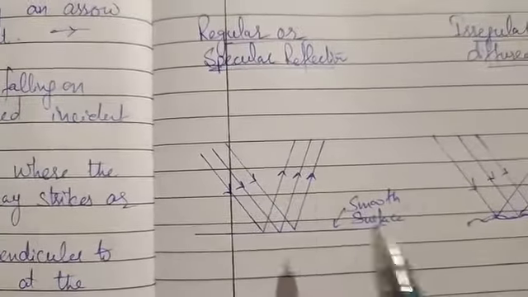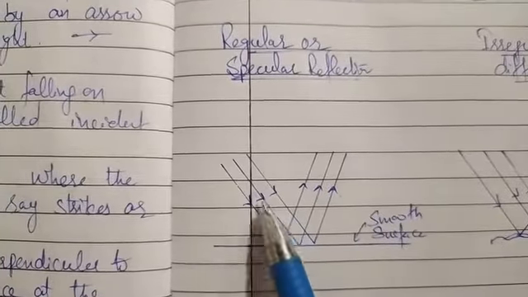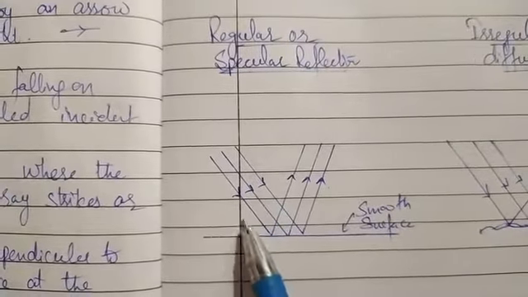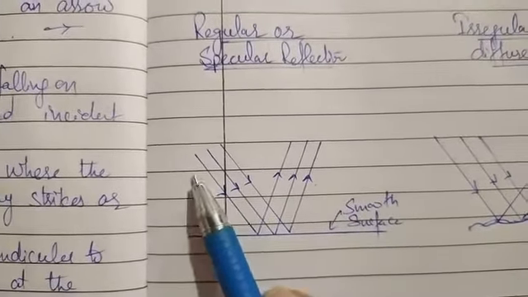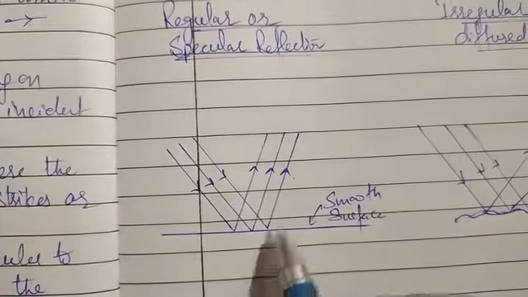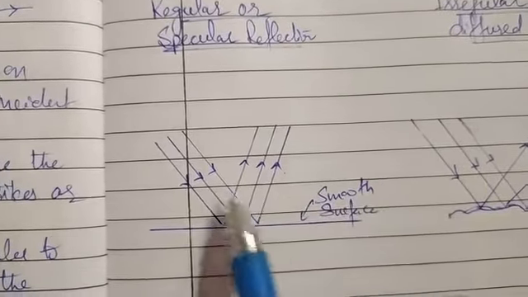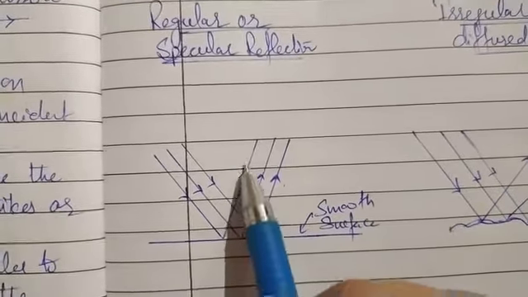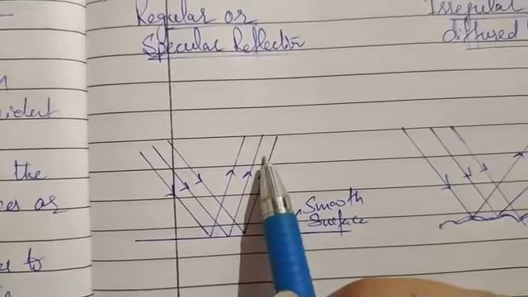Here you can see there are three rays of light, or we can draw a number of rays of light. These rays are striking on a mirror or any plane surface, which is known as a smooth surface. They are parallel to each other, and after reflection they again go parallel to each other.